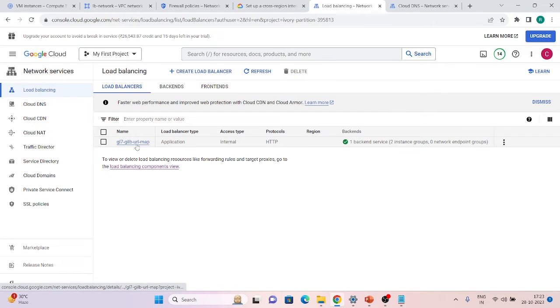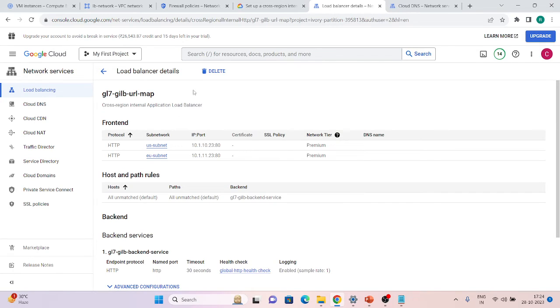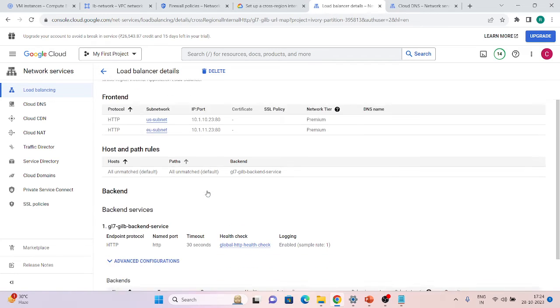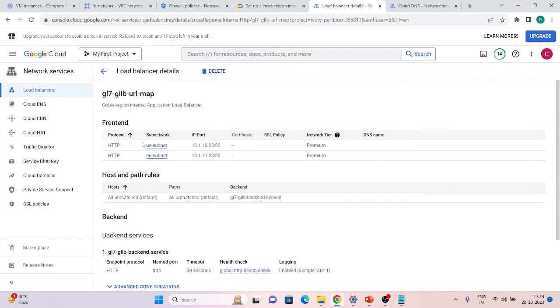So let's go inside our load balancer and see what options we have. As you can see, we cannot edit this, we can only delete it, because we created it via Cloud Shell, and also it is a load balancer that supports cross region. That's why we have these options. As we can see, we have two front ends and a single backend which supports two services, we can say two backend endpoints.